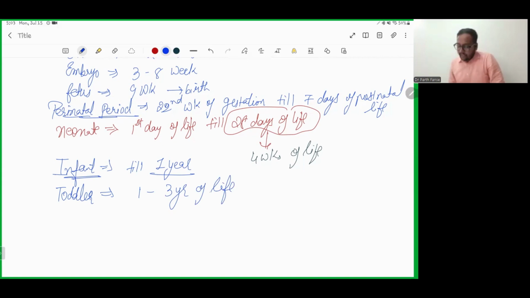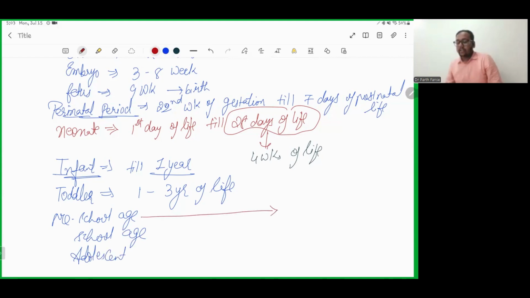Followed by toddler, we need to learn about three ages: preschool age, school age, and adolescence. Preschool age is the age of a child from 1 to 3 years of life. Followed by school age. School age is a child's age between 3 to 6 years of life.